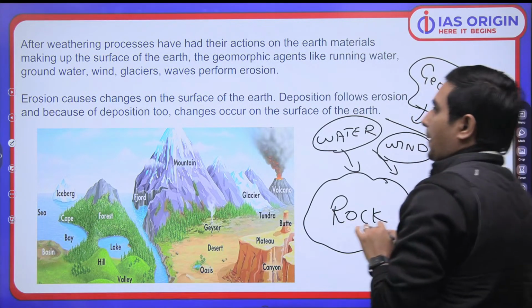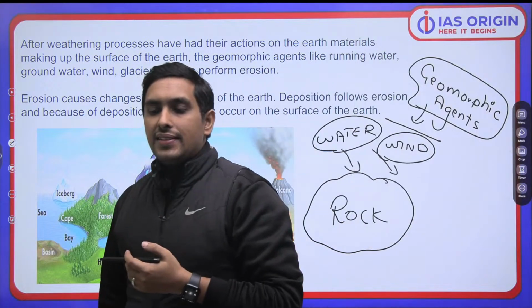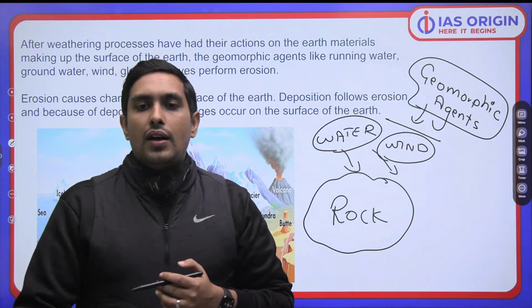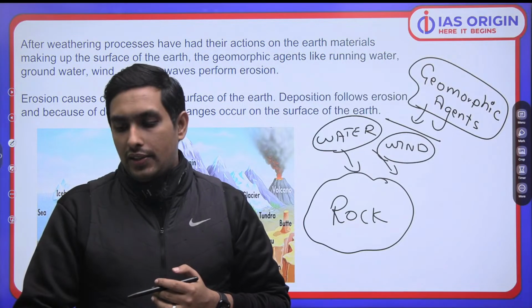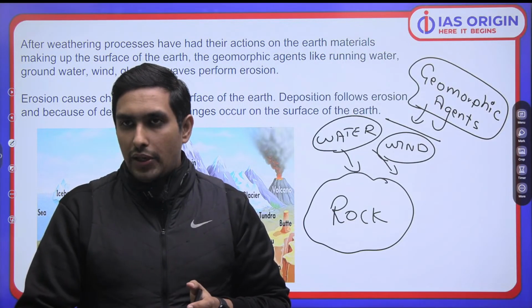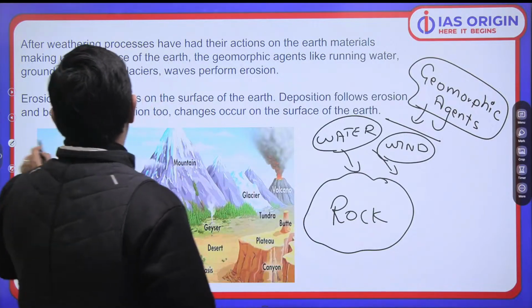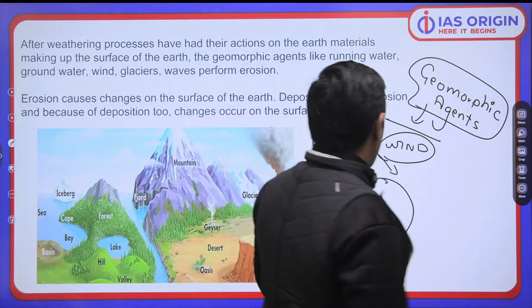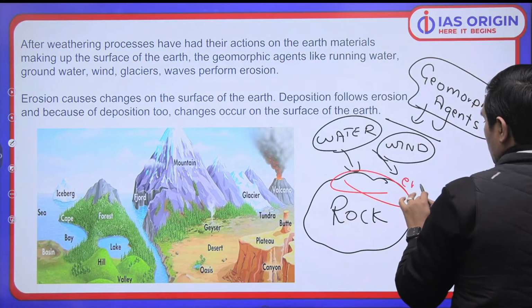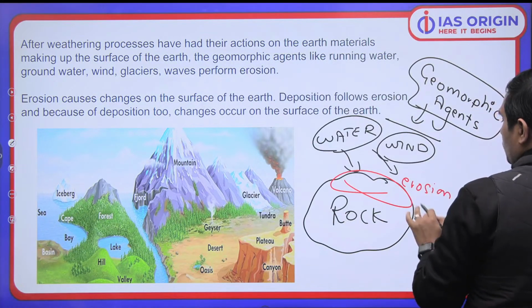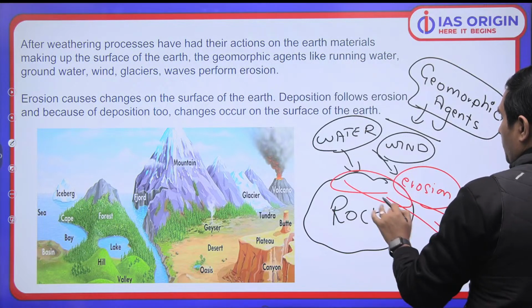Geomorphic agent क्या है? What exactly is a geomorphic agent? We have to understand this aspect very, very clearly. Putting it into perspective, these geomorphic agents will do what? They will be eroding the rock. They will lead to erosion of the rock. They will remove some material from the rock.